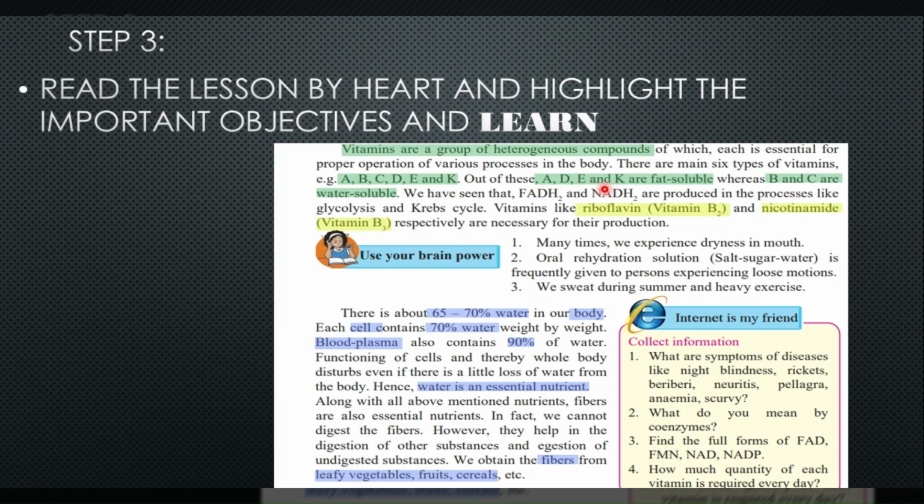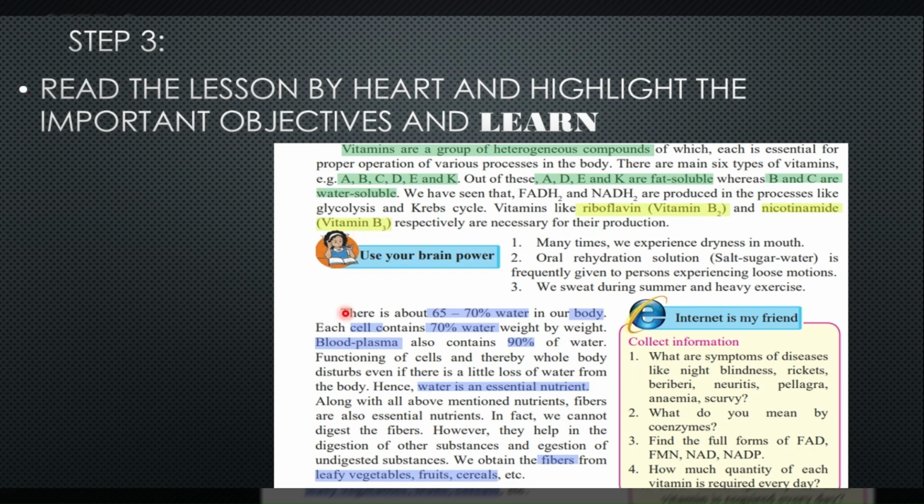How can you remember this? Like Kida: K, E, D, A, Kida. And Kida, you can imagine they are solids, so fat soluble. And then B and C are water soluble. Then riboflavin is vitamin B2, nicotinamide is vitamin B3. You have to learn these things. There is no other option. If you want to get good marks, you have to learn these things. For the initial phase, it will feel a bit complicated and difficult, but as you get used to the pattern, it will not be difficult anymore.